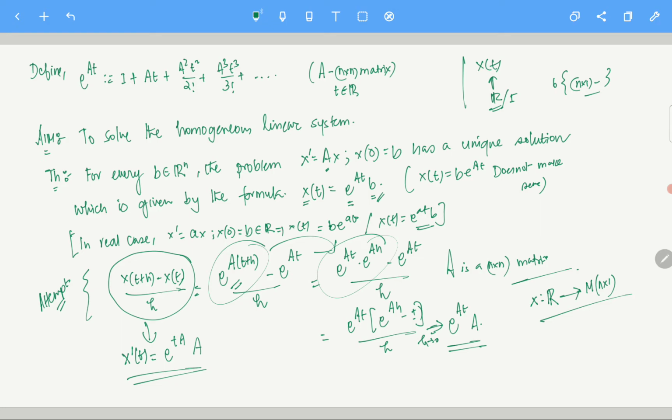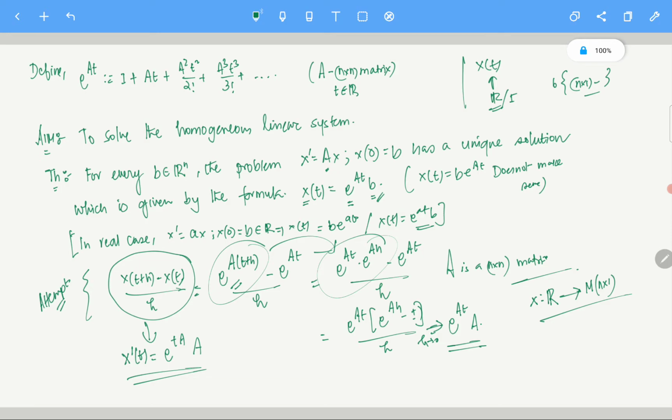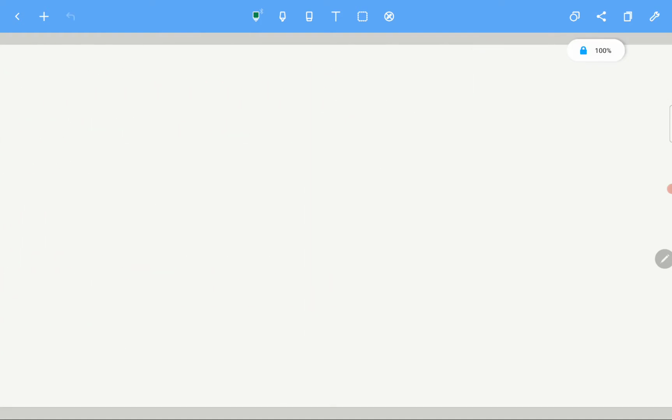Okay. So for that, do we know that x prime t is given by x of t plus h and all? Okay, so for that, first thing first, let us fix this notation. So first thing what we are going to do is we are going to define this thing.